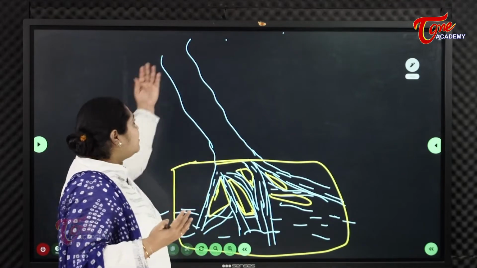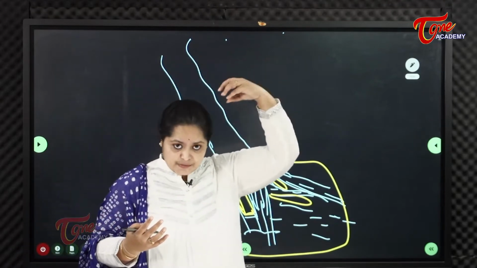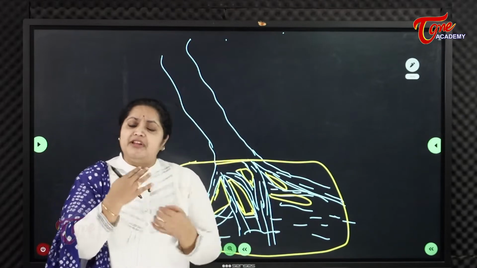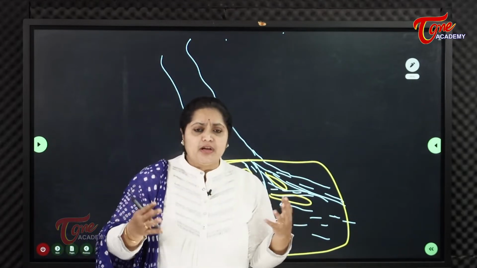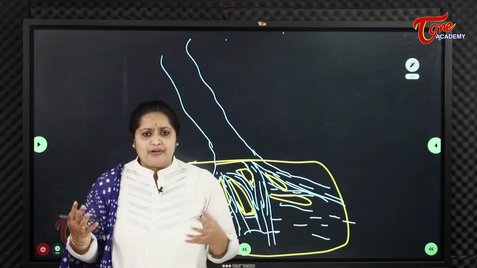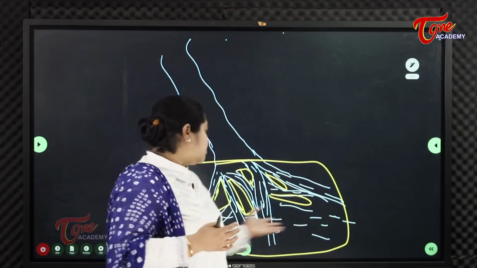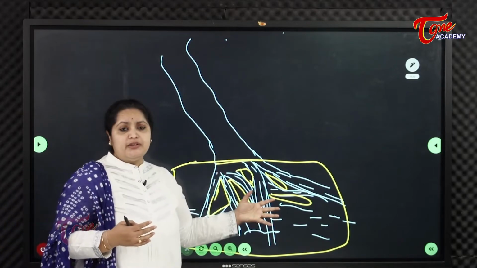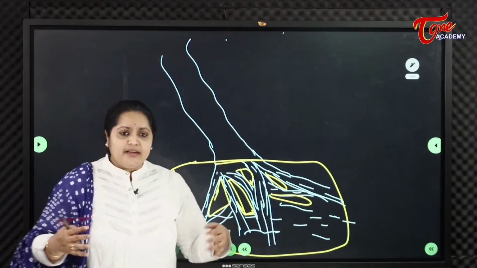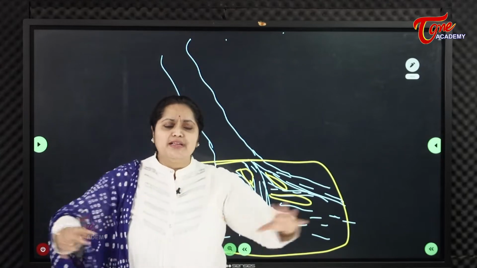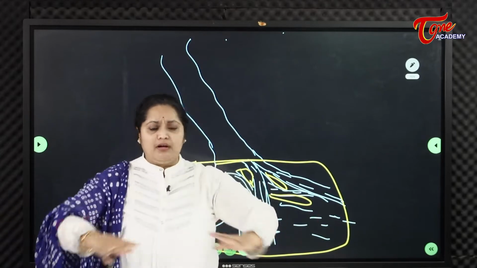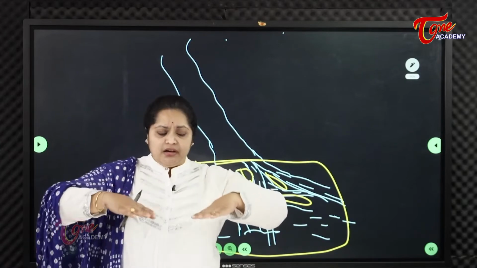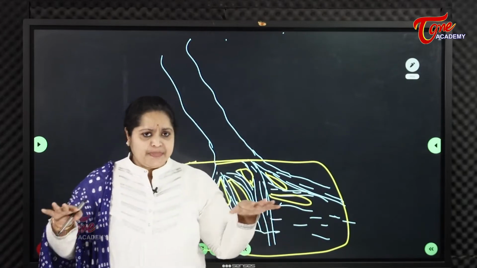Everybody knows that when a river starts from a hilly region, it brings so many minerals and other valuable things with it: minerals, rocks, ores and all. Before merging into the sea, it leaves almost all these minerals on the continental slope or near the land part of the earth.